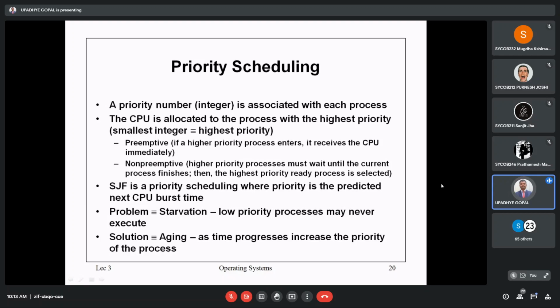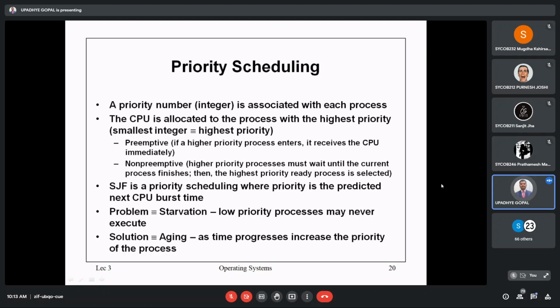So try to get the difference between these two things. The priority is decided by some sequence, and if the number is less, it has higher priority. If the number is more, it has lower priority, right?